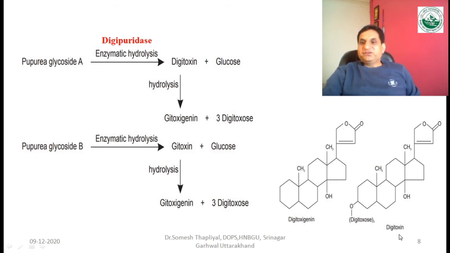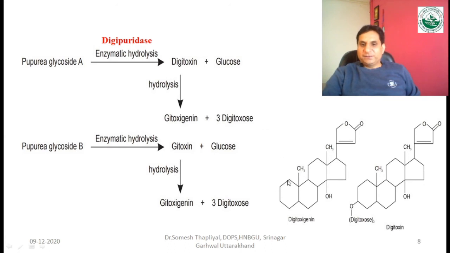digitoxigenin and digitoxin. I was saying that at the 17th position, the cardenolides consist of a 5-membered lactone ring, whereas in bufadienolides there is a 6-membered ring. That is the difference between cardenolides and bufadienolides.